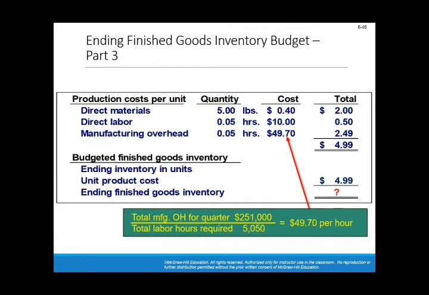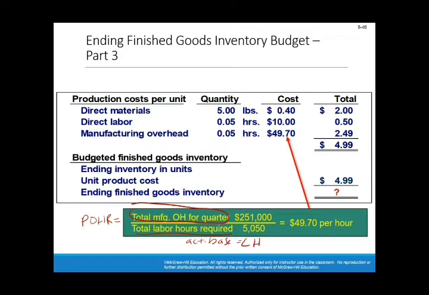The manufacturing overhead per unit should be computed first by determining the POHR, and POHR is the Y over X, or total manufacturing overhead for the quarter, which can be observed from the manufacturing overhead budget, divided by the total labor hours required because the activity base is labor hours.